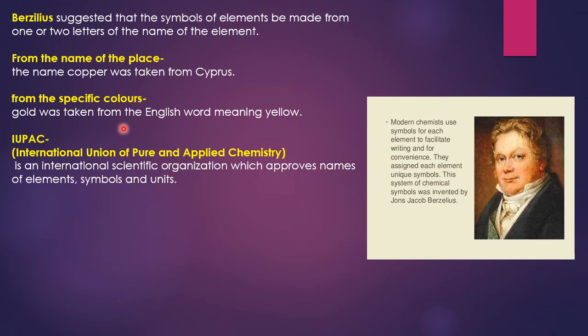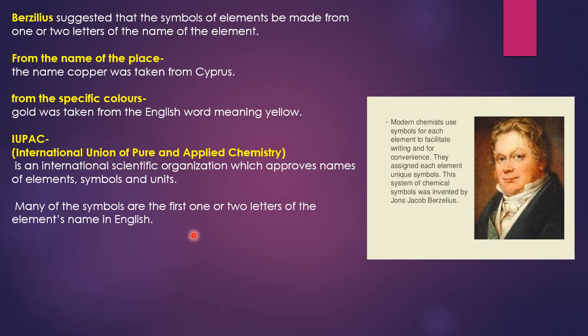In modern times, the names and symbols are decided by IUPAC, and every country is supposed to follow the system of IUPAC. IUPAC full form is International Union of Pure and Applied Chemistry. This is the union that approves names of elements, symbols and units, and they are followed by all the countries in the world.